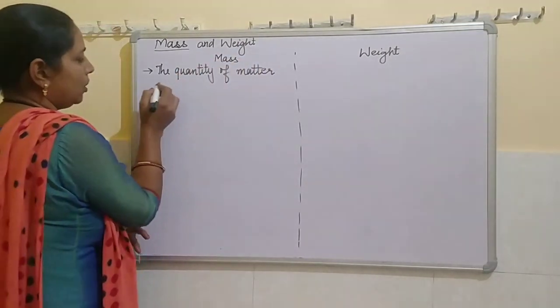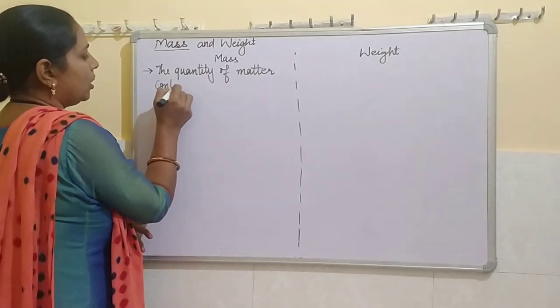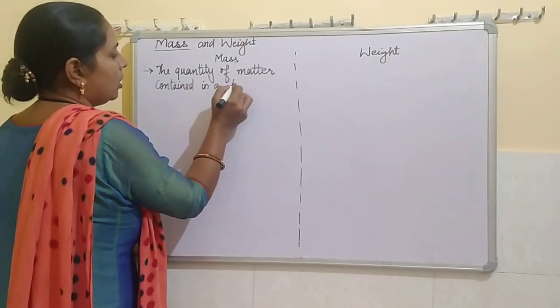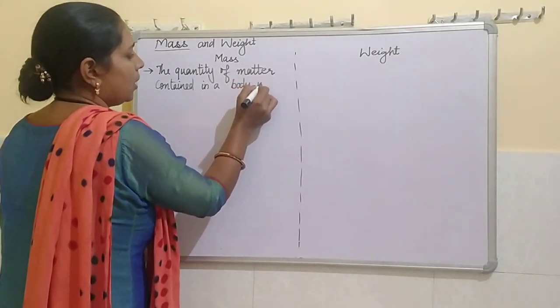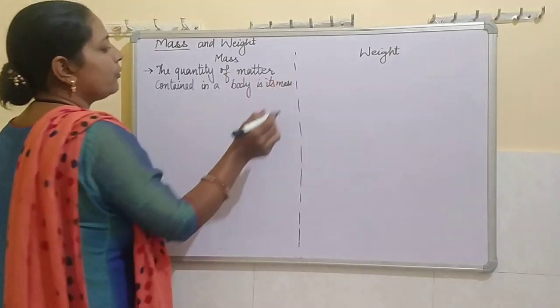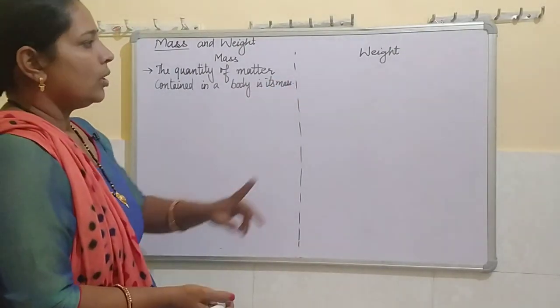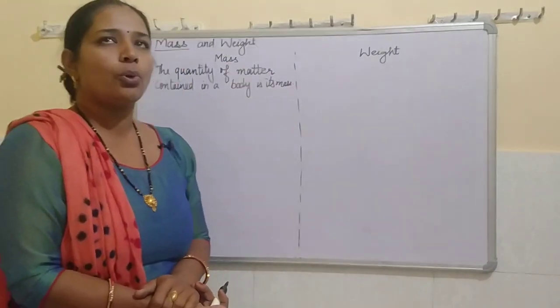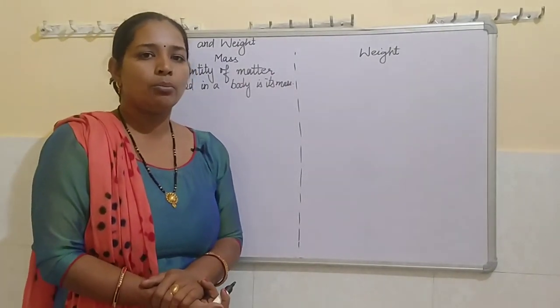The quantity of matter contained in a body is its mass. And how we can define weight? We can define weight as the gravitational pull of earth for a body.